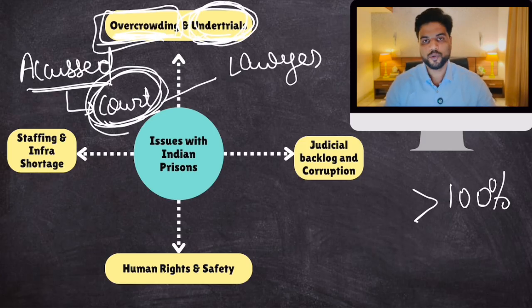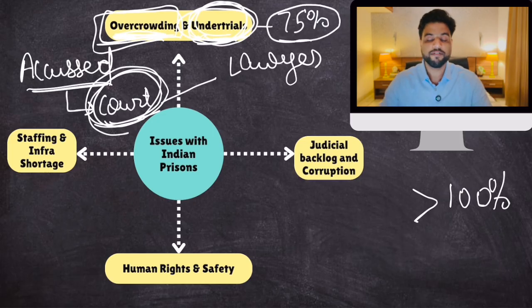Now let me tell this to you. 75% of India's jails, or 75% of the capacity of our jails, is occupied by under trials. Okay? Now this is bad, because had our courts been fast when it comes to delivering verdicts, okay, the fate of these under trials would have been decided. They would have not crowded these jails.